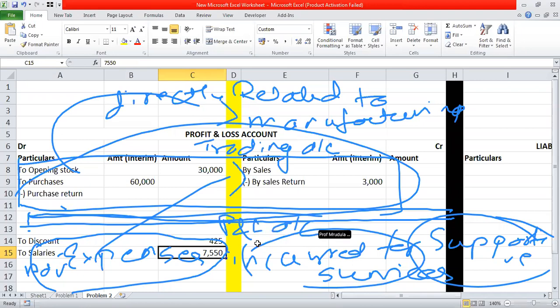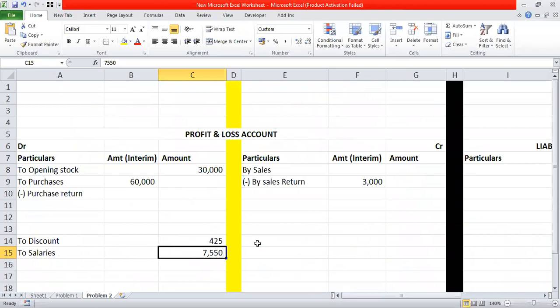But nowadays, commonly we call P&L account for both. But if you go to the history, to the old books of accounting, you will find two parts of P&L account: trading account, which deals with all the manufacturing related expenses and income, and the other half part called P&L account, which deals with the supportive expenses and other income, not the actual sales. Sales and purchases will be part of trading income. So I was talking about the difference between the salary and wages.